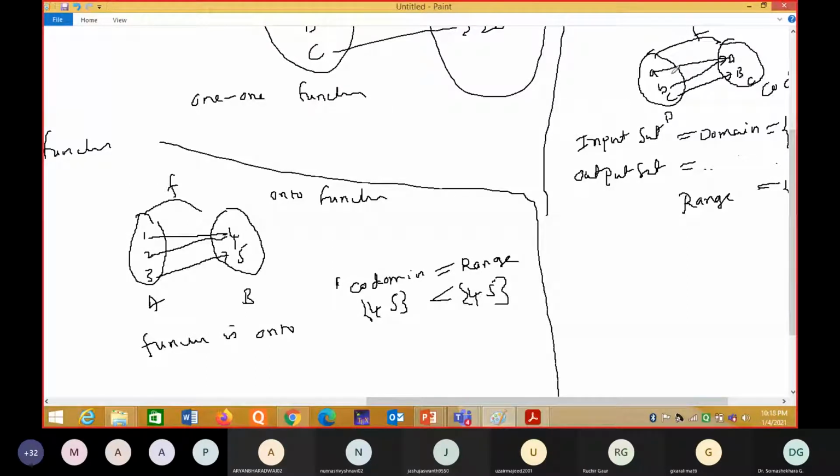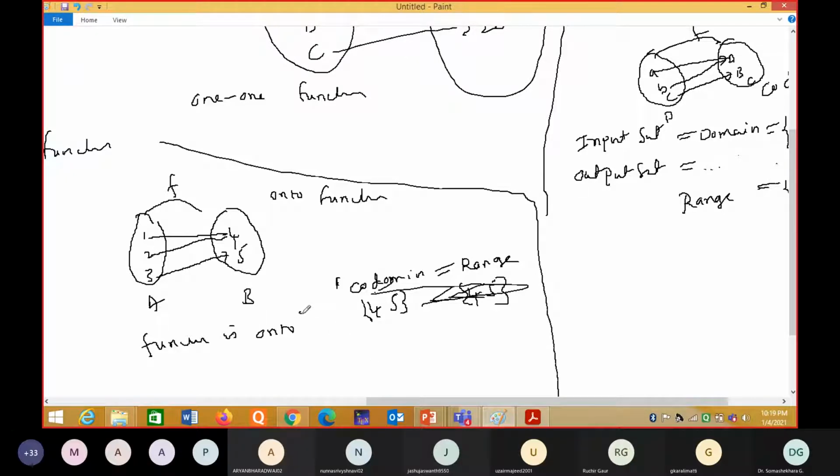Understanding now? In this case, you see the codomain and range. Codomain is ABC, but range is only AB. So these two are not equal. Is it clear what an onto function is? Yes, sir. In the case of an onto function, both codomain and range are the same. Here, 4 and 5 form the range and also the codomain, both are equal. So therefore, it is an onto function.